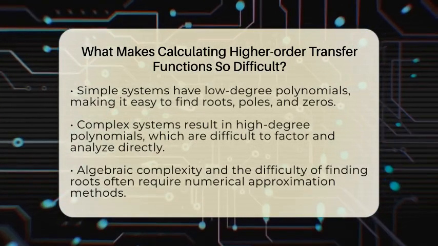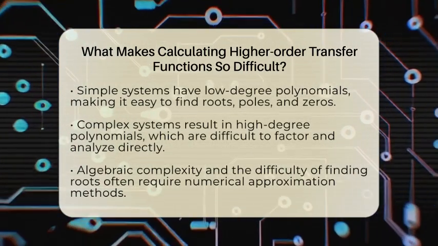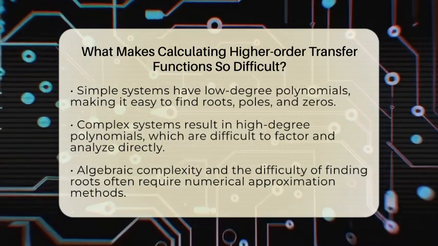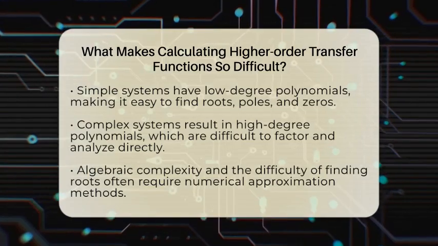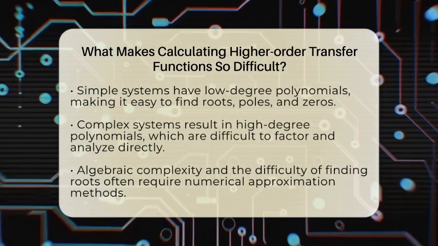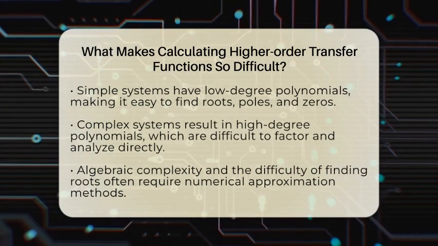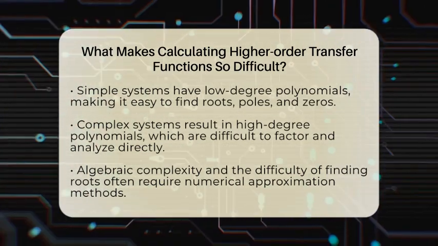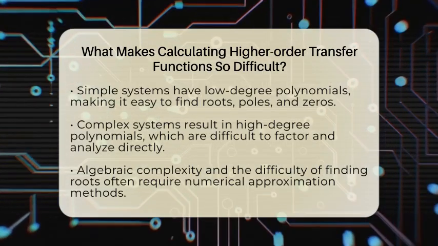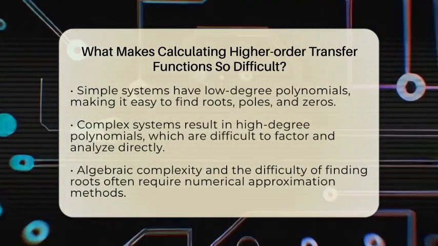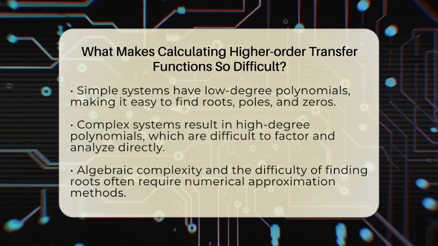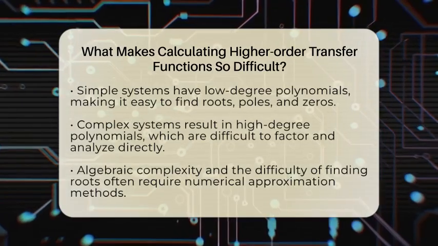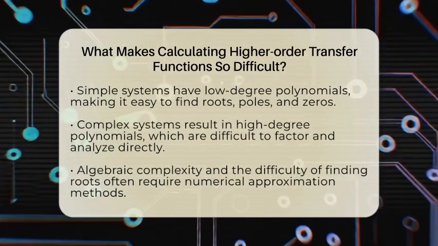But as the system gets more complex, with more inductors and capacitors, the characteristic equations become high-degree polynomials. These are much harder to work with. One big challenge is algebraic complexity. High-degree polynomials have many terms, making symbolic manipulation difficult. Factoring these polynomials to find the roots is often not possible with simple formulas. Engineers usually need to use numerical methods to approximate the roots, which can be time-consuming and sometimes less accurate.